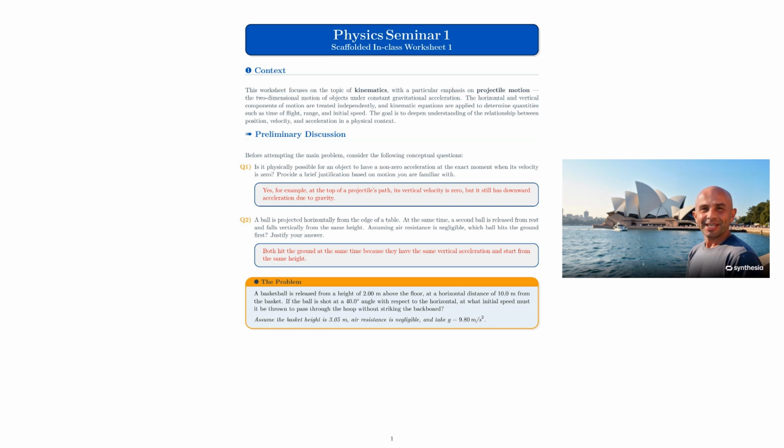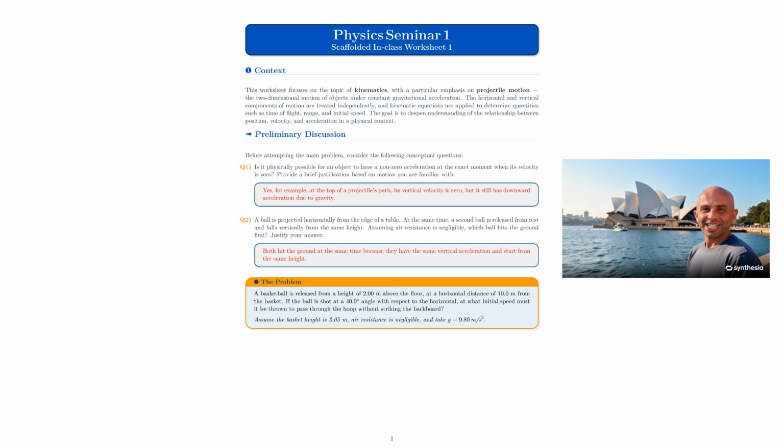Preliminary discussion. Before attempting the main problem, consider the following conceptual questions. Question 1. Is it physically possible for an object to have a non-zero acceleration at the exact moment when its velocity is zero? Provide a brief justification based on motion you are familiar with. Yes, for example, at the top of a projectile's path, its vertical velocity is zero, but it still has downward acceleration due to gravity.